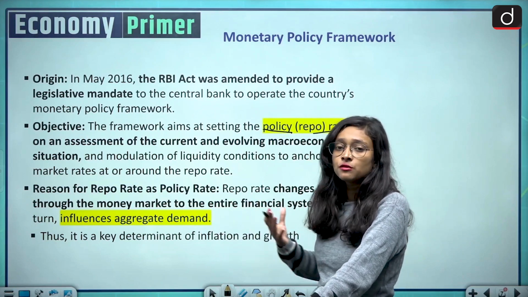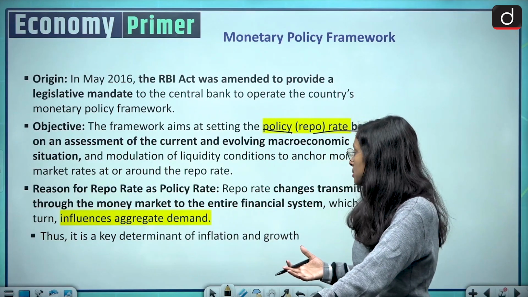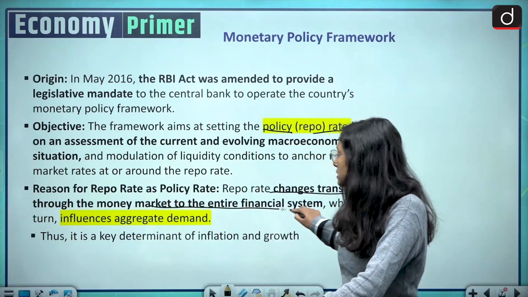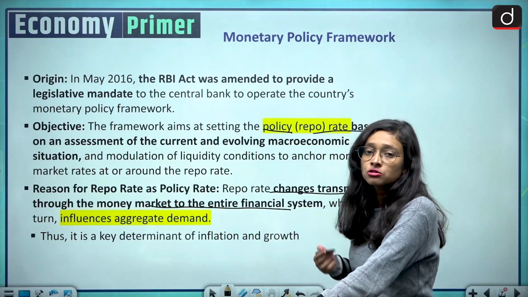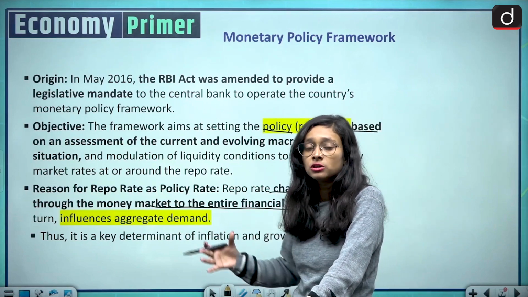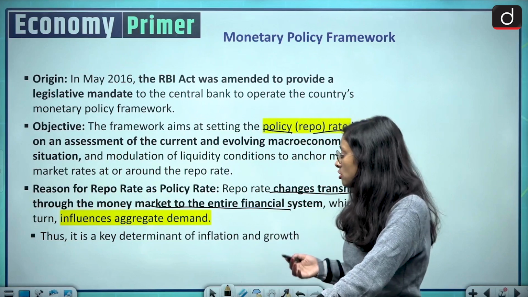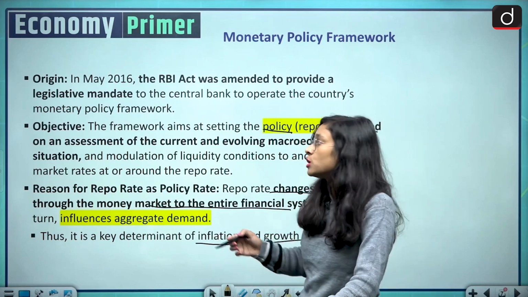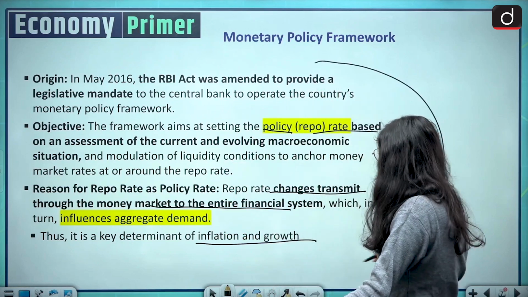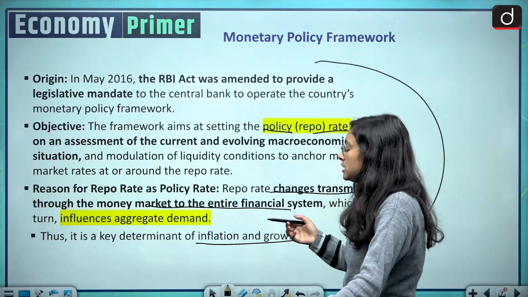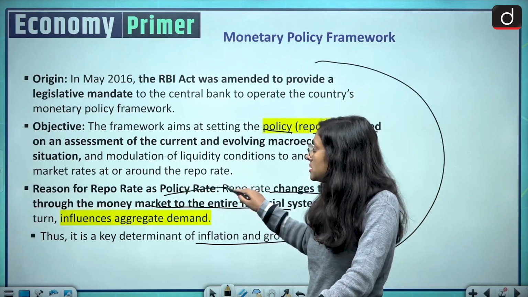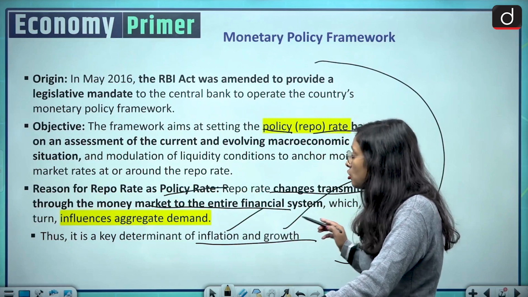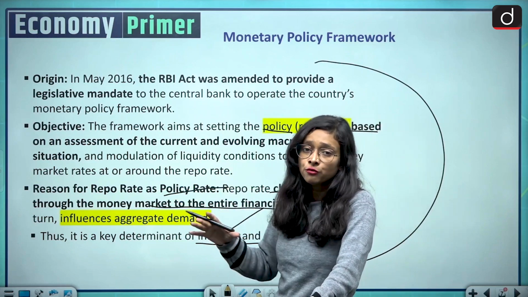And what are the reasons for the repo rate or any policy repo rate? Repo rate changes transmit through the money market to the entire financial system, and also influence the aggregate demand of the whole financial system, and they also determine the inflation and growth target of any economy. So we can see that these 3 things are very correlated in nature. The first is the repo rate or the policy rate, and it also influences the inflation and growth target of any economy and overall the aggregate demand of any economy.